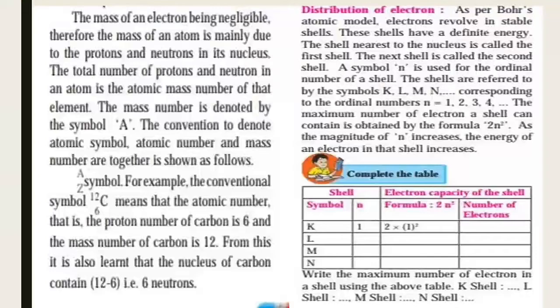For L, n is 2, so 2 into 2 square, that means 8 electrons. For M, n is 3, that means 2 into 3 square, that is equal to 18 electrons. Then N, the fourth one, 4 square is 16, 16 into 2, so 32 electrons are occupied in the N shell.